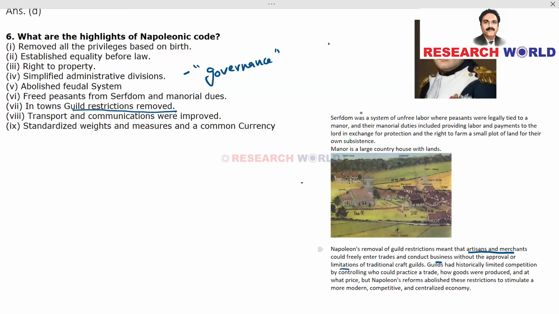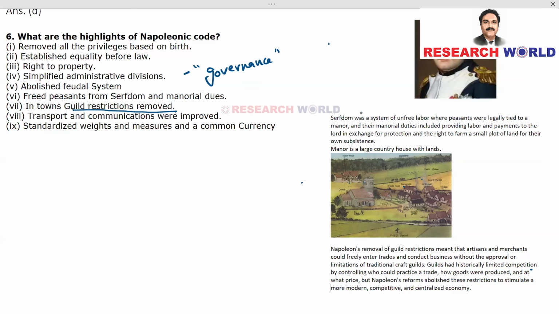You know what happens with a guild? Guilds had historically limited competition by controlling who could practice a trade and how goods were produced and at what price. See this? So everything was restricted.